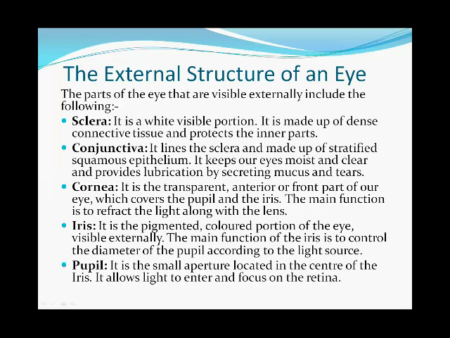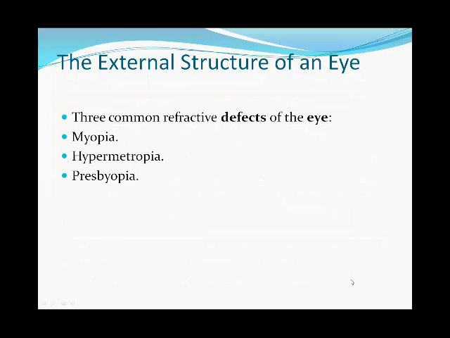The main function of the iris is to control the diameter of the pupil according to the light source. Now the next one is the pupil. The pupil is the small aperture located in the center of the iris. It allows light to enter and focus on the retina.